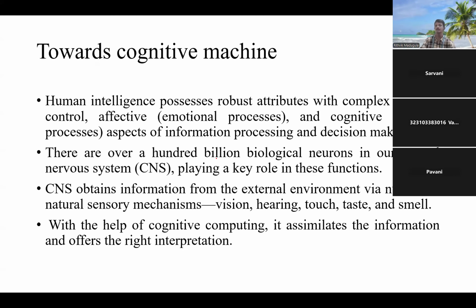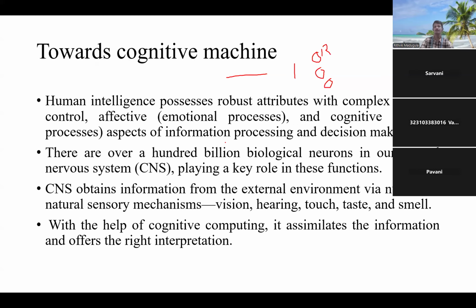So mainly, we human beings all have some sort of cognition. That means we have some sort of emotional process and information process that the decision making depends on. Suppose we are going on a road and suddenly we see three signals. One is red, another is green, another is blue. Let us just imagine. If we see the red signal, we immediately stop. This is the major cognition that we have as human beings.